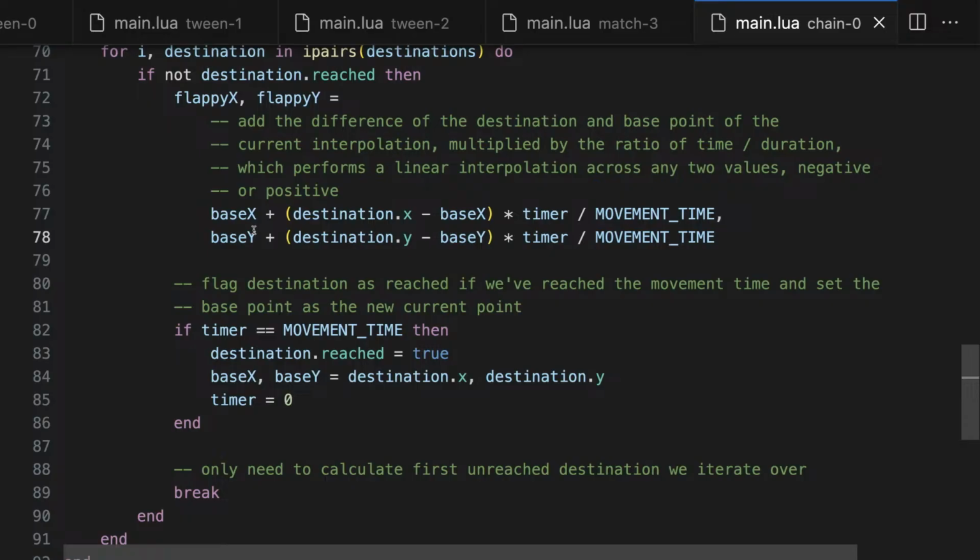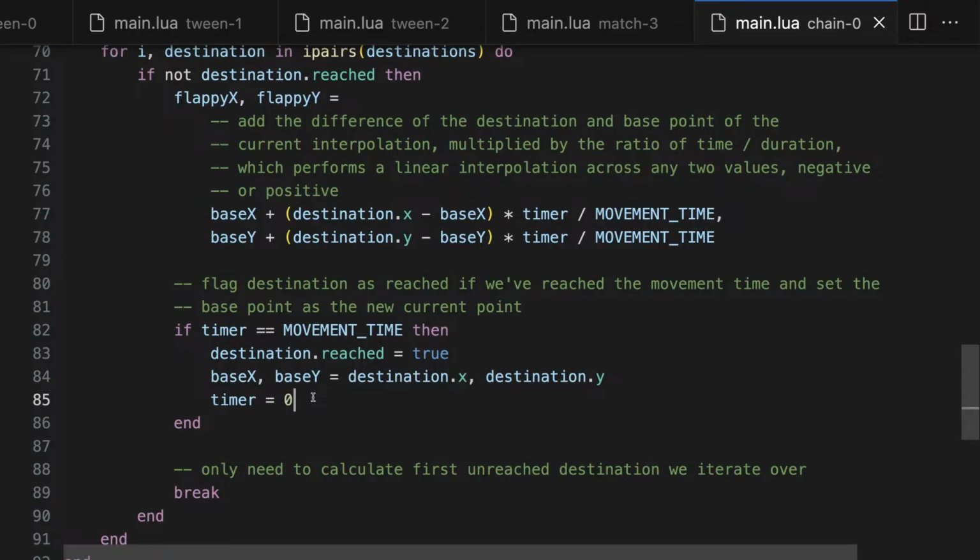Any value that you interpolate needs a base in order for the math to work out, such that you go from the one position to the other over that span of time. You essentially create that line segment between the two destinations. So we have to set our base x and base y to our destination, and then reset our timer, and then we can rinse and repeat this idea over and over again.